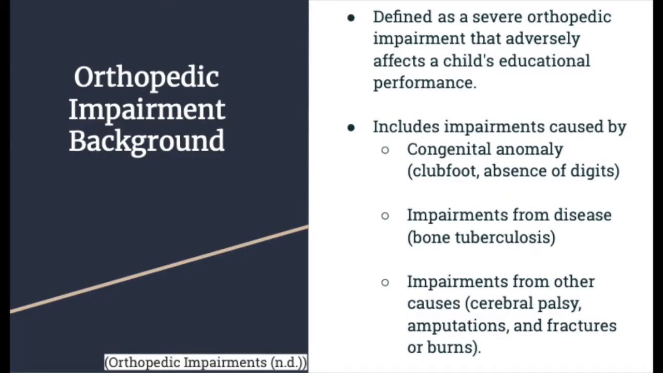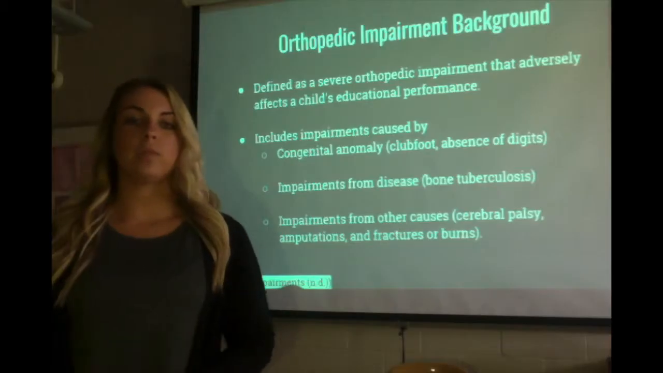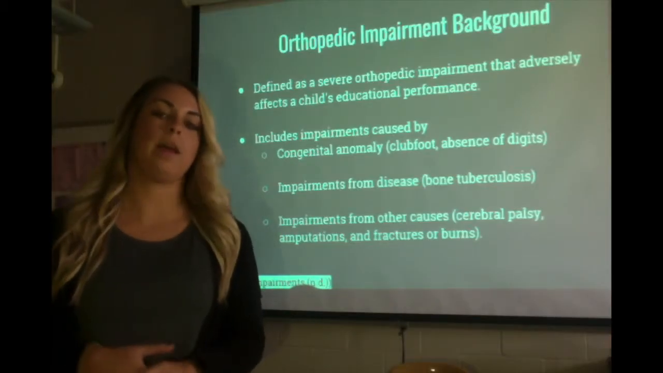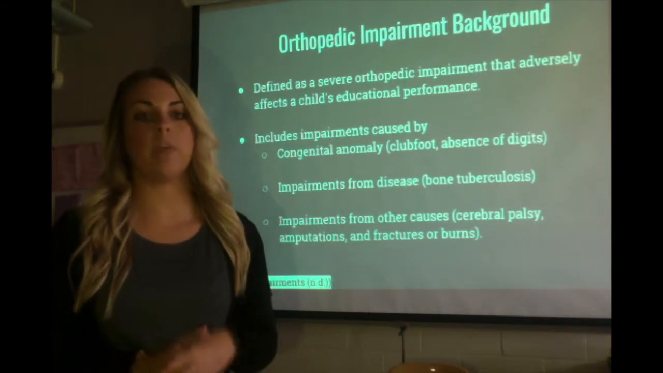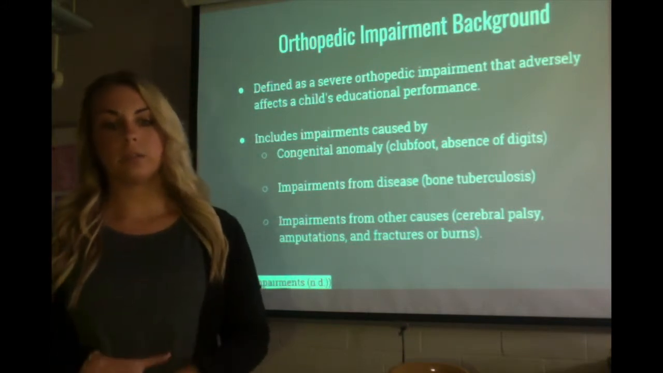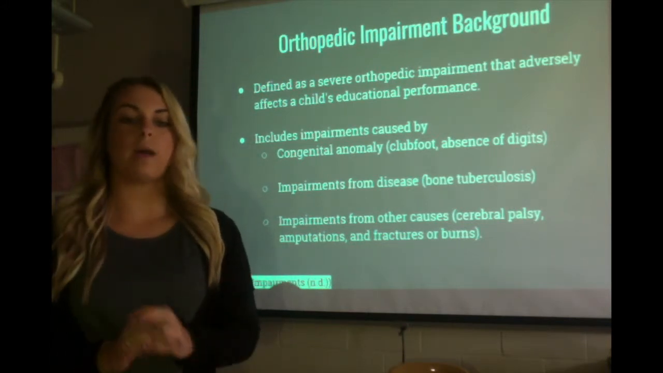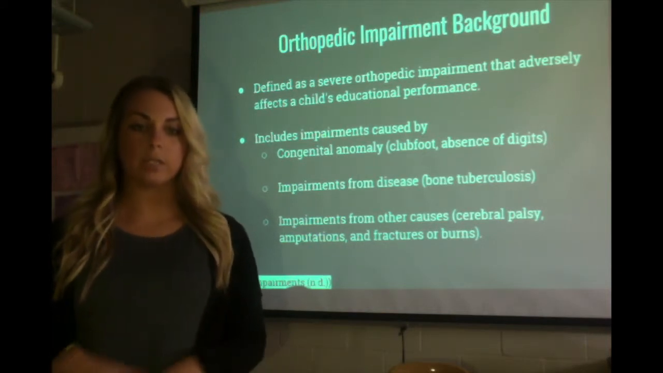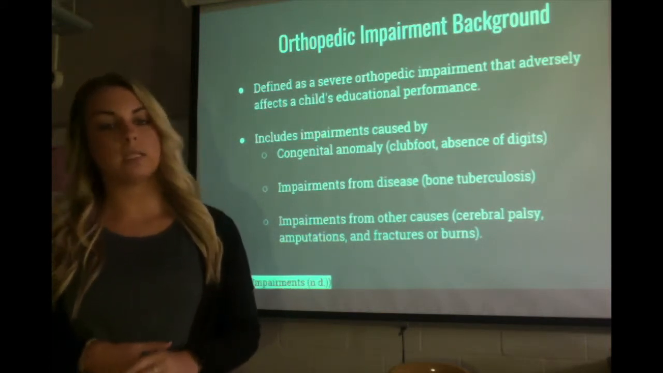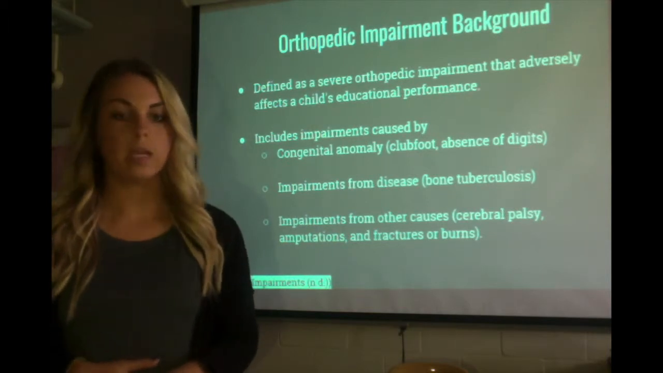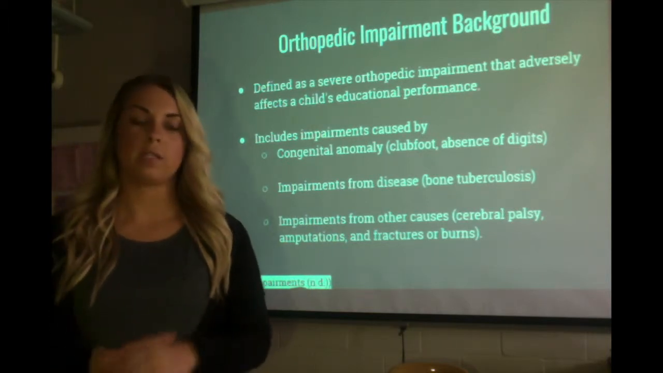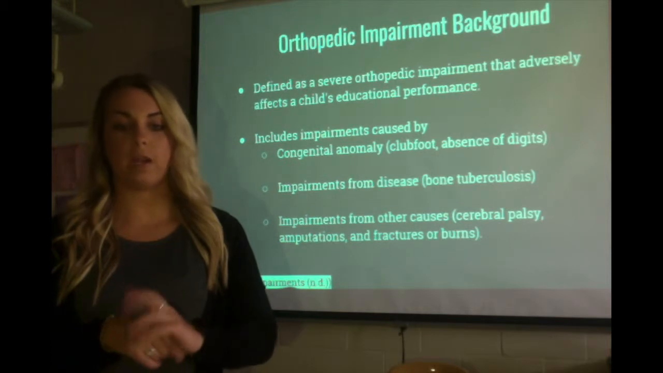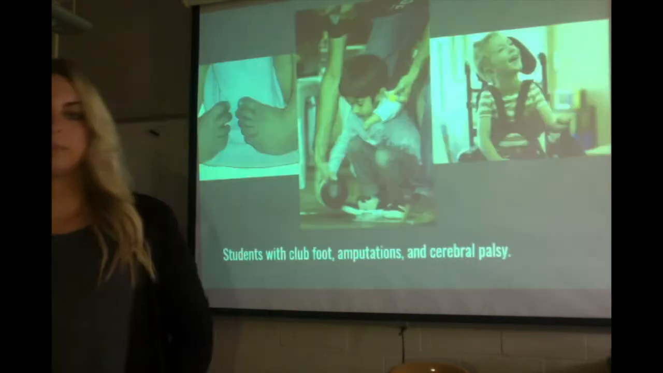So just some background on orthopedic impairment. It is considered a severe orthopedic impairment that adversely affects a child's educational performance. So it can be anything orthopedic that could influence how a child would perform academically. It does include impairments caused by congenital abnormalities, which could be clubfoot or an absence of extremities or digits. It could also be impairments from disease like bone tuberculosis, and it could also be impairments from other things like cerebral palsy, spina bifida, burns, fractures, and even amputations.